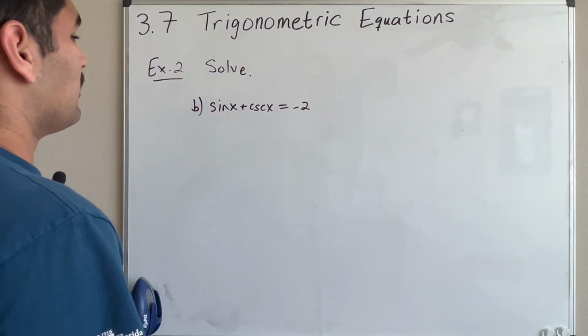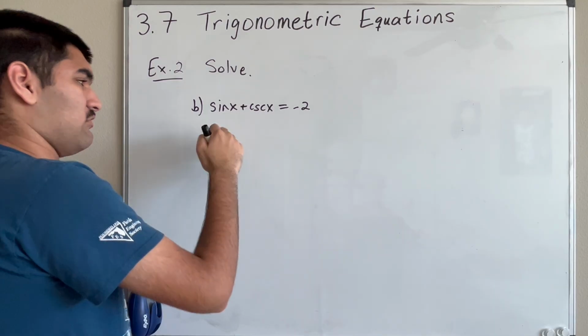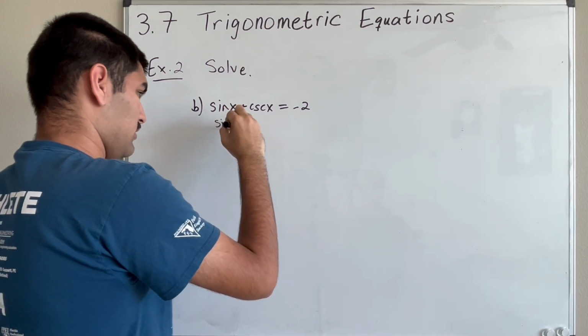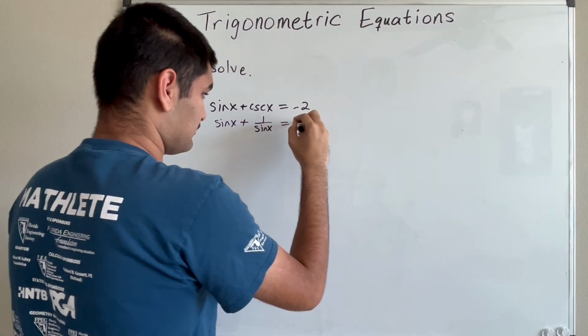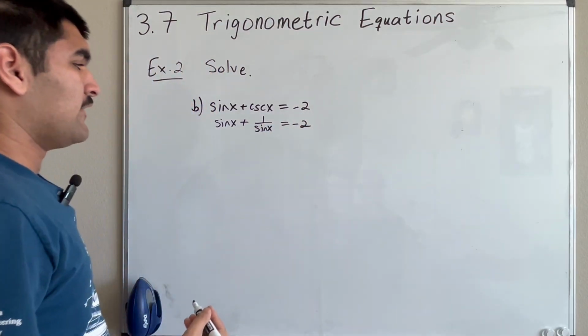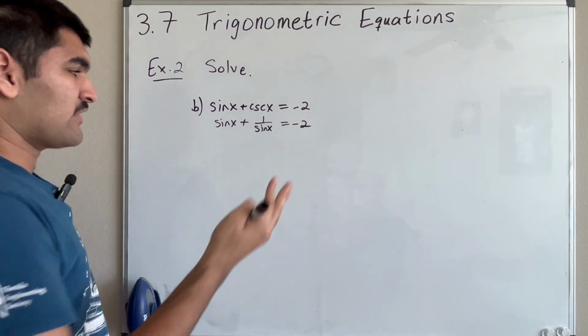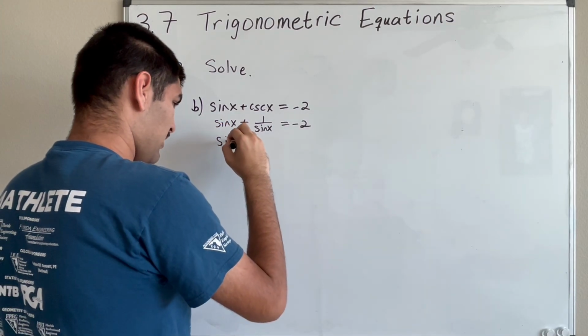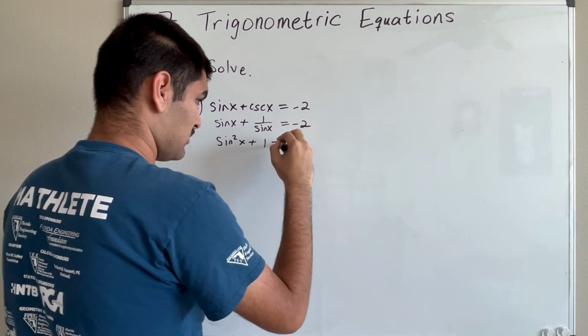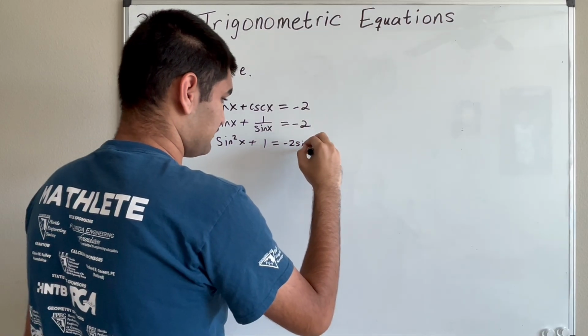All right, well, let's see. Let's get everything into sine first, right? So we can rewrite cosecant as 1 over sine. And then now let's multiply both sides of this by sine. So then we get sine squared plus 1 is equal to negative 2 sine.